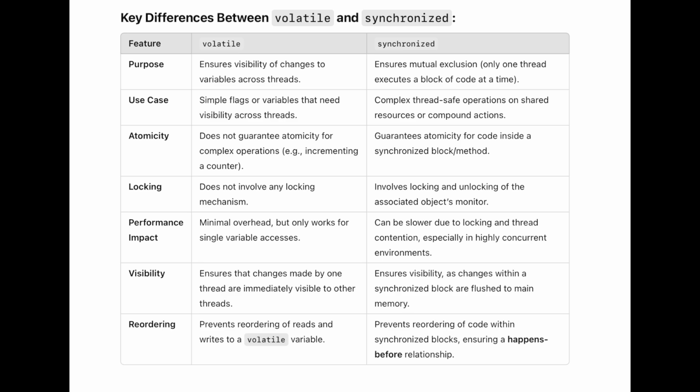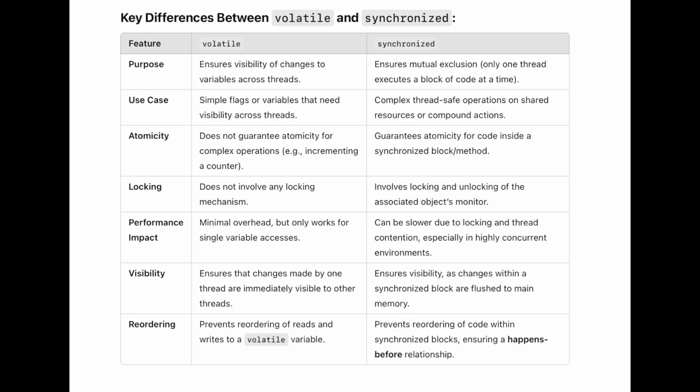So visibility wise, they both ensure visibility, so that is there. Talking about locking, volatile doesn't lock, but synchronized involves locking and unlocking. That is why there is an overhead. Now talking about atomicity, volatile does not guarantee atomicity for complex operations, such as incrementing a counter. But synchronized guarantees atomicity for code inside a synchronized block or a method.